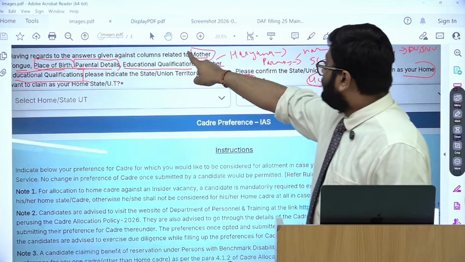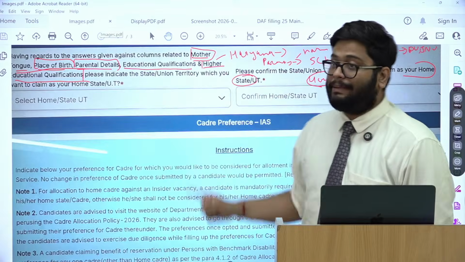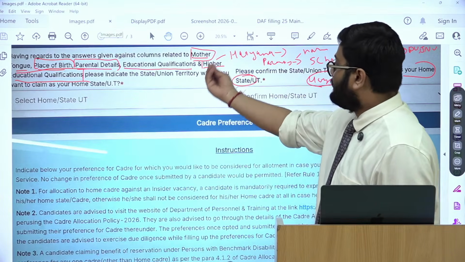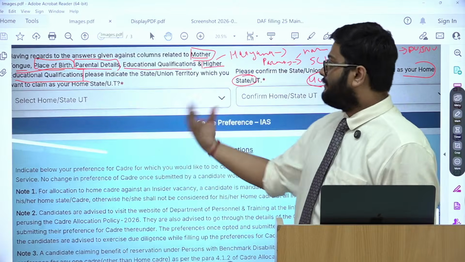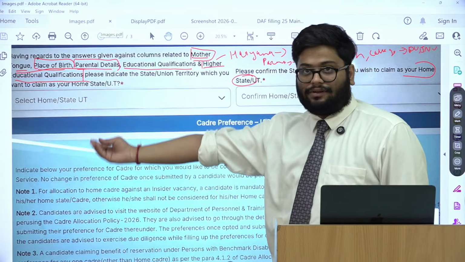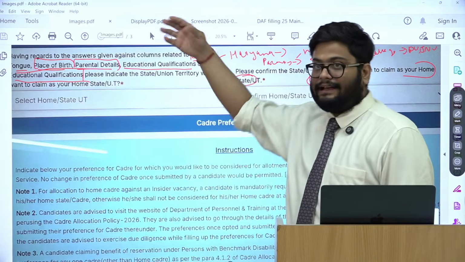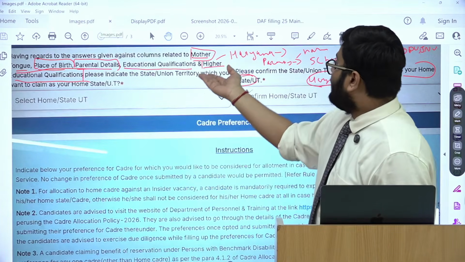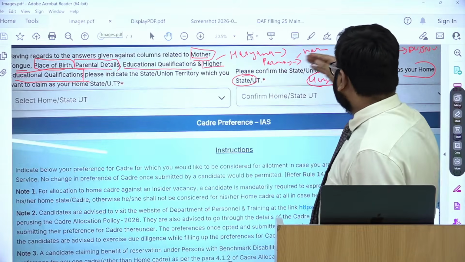See, on the basis of these details, you can obviously pick up a home state. In my case, as I said, my mother tongue is Maithili, so obviously Bihar is also an option. My place of birth is Bhatinda, Punjab, so Punjab is also an option. My parents have mostly lived in Bihar, so Bihar is again an option. But my educational qualification is mostly in Haryana.